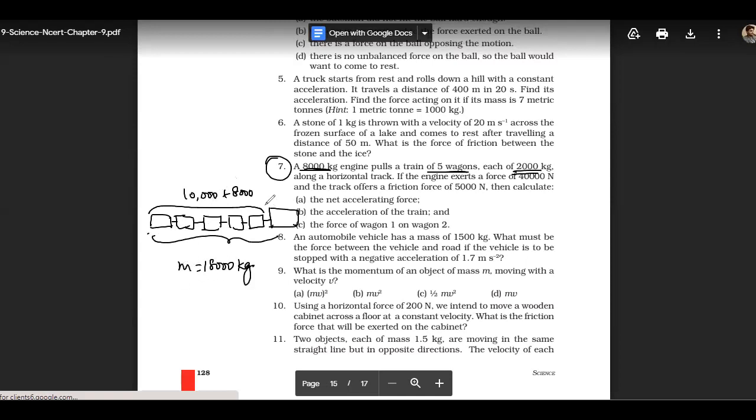And you know that the engine is exerting a force of 40,000 newton, and there is a frictional force of 5,000 newton. So how much will the net accelerating force be? It is simple: if a person is pulling in this direction with 40,000 newton, and a frictional force of 5,000 newton is exerting in the other direction, what will be the net accelerating force here?